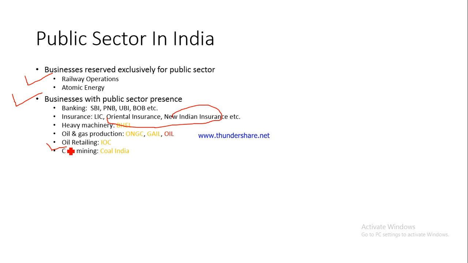So this is what we mean by downstream firms. Coal India basically sells its coal to the downstream firms like this. Fine. I hope you understand the meaning of downstream and upstream. Let me give an example.